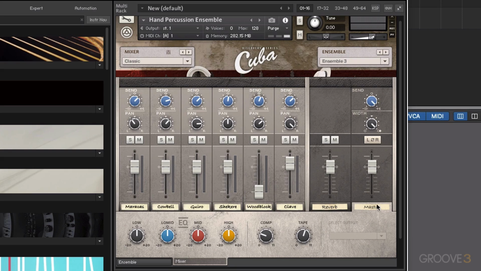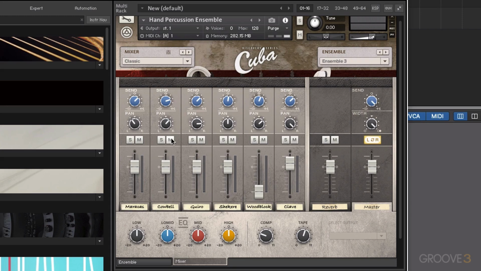Now, one thing I should also say is for the master channel, the solo and mute has been replaced by a left and right inverter, so a stereo field inverter. This allows us to change the listener's position. So basically it takes everything that's panned right, pans it left, and vice versa. So it could be quite interesting just to try out in a mix if you want to try altering your stereo position.